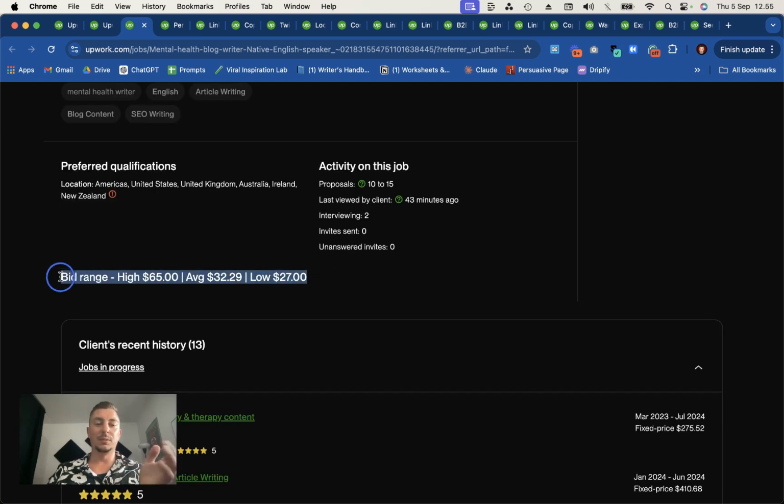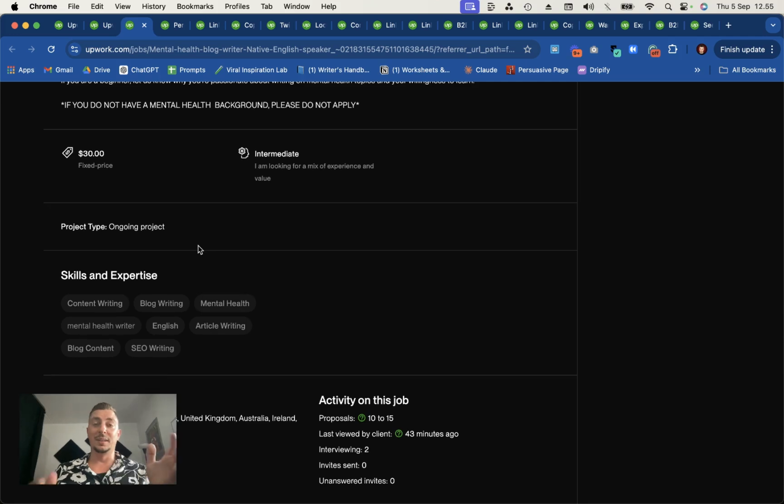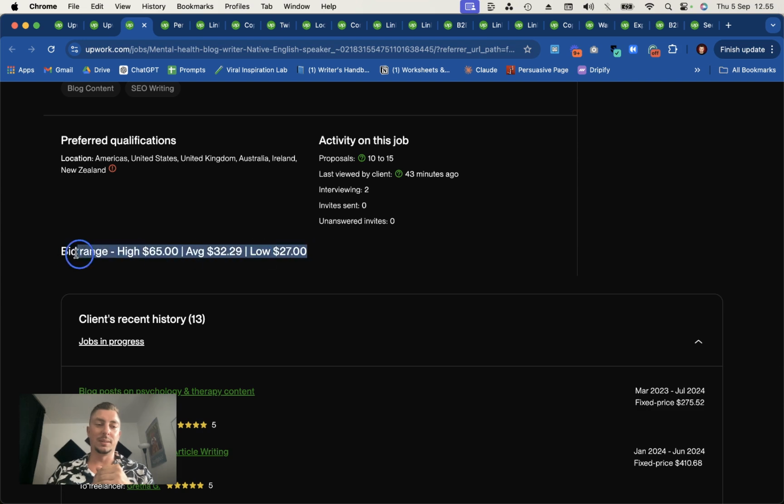Here we see the bid range. I never look at that because my bid is not really affected by what other people are bidding. I always just go with the placeholder bid or my standard hourly rate, because 99 times out of 100 the price will be negotiated in the chat after the client responds to my proposal. So this doesn't matter to me, and neither does this down here.